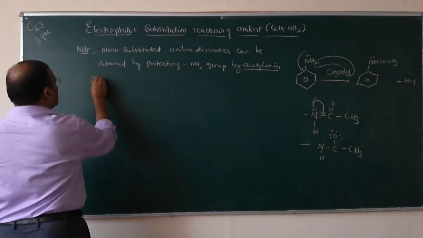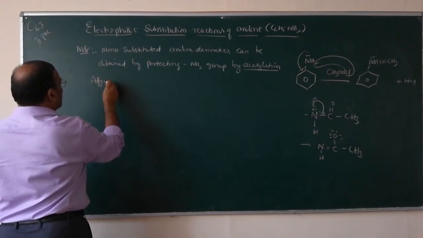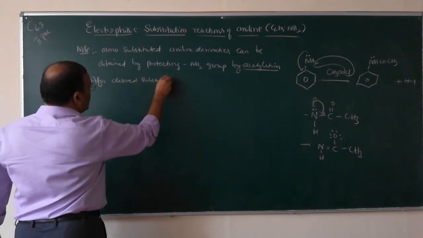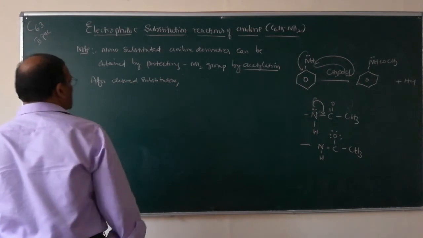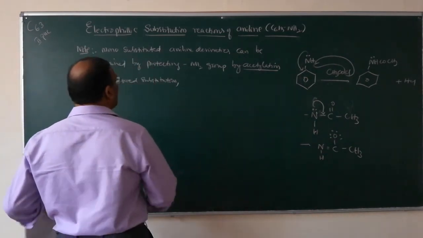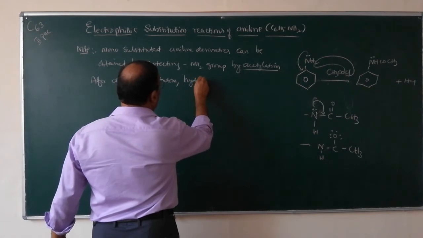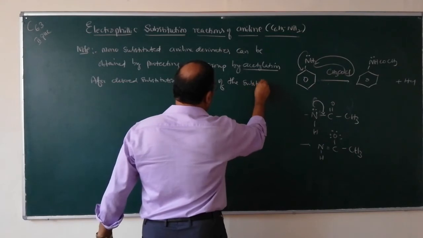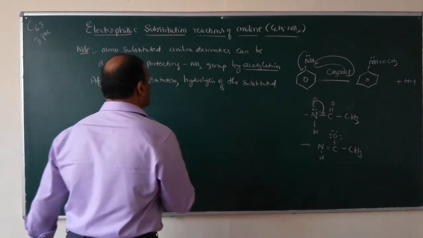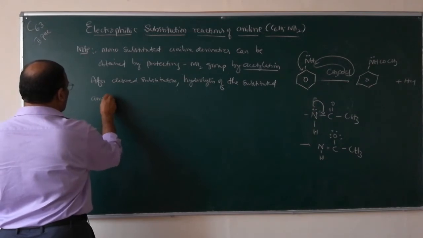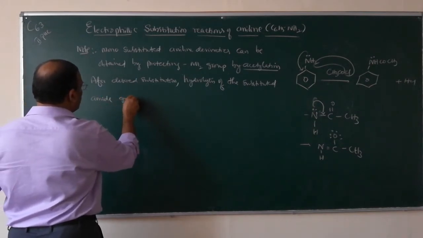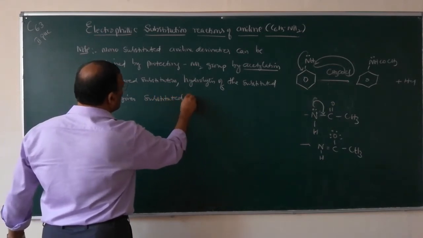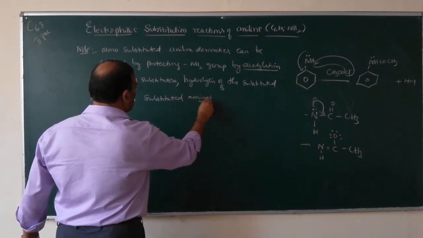Next, after the desired substitution, hydrolysis of the substituted amide gives substituted amines.